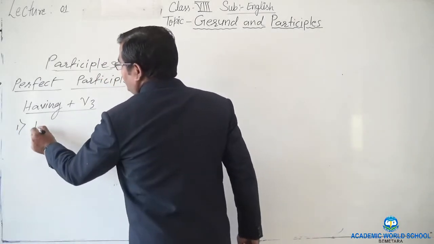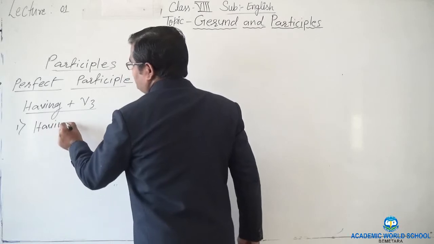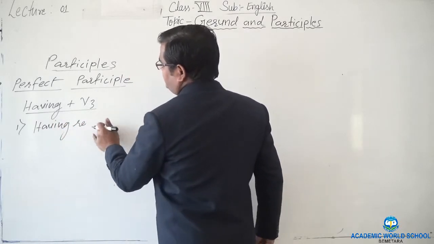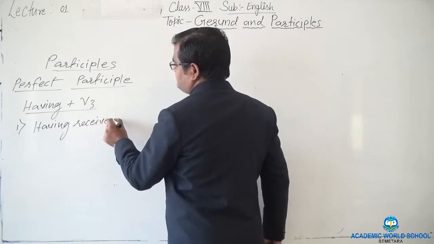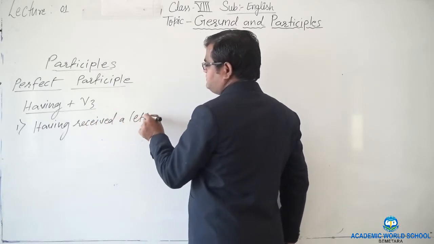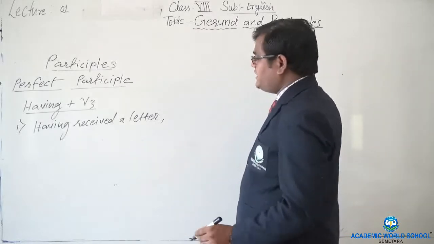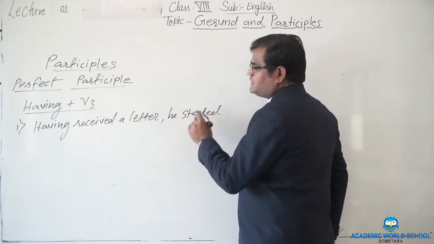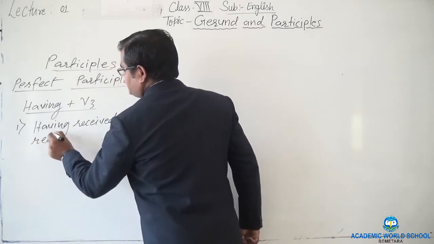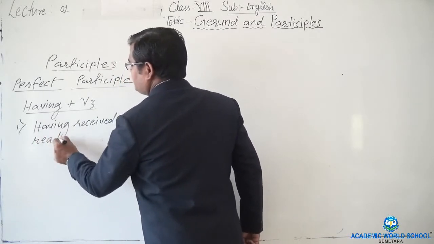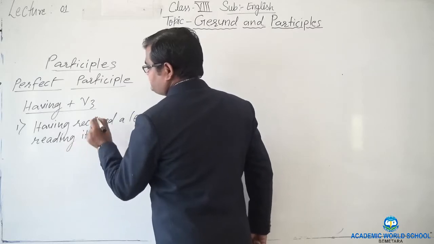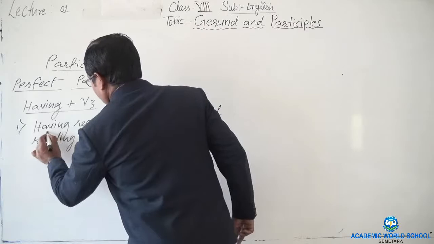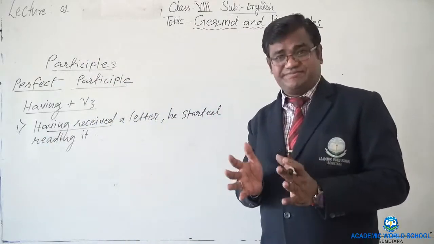Example, having received a letter, he started reading it. Here what you notice is, having received, two actions are involved there. Two major actions.